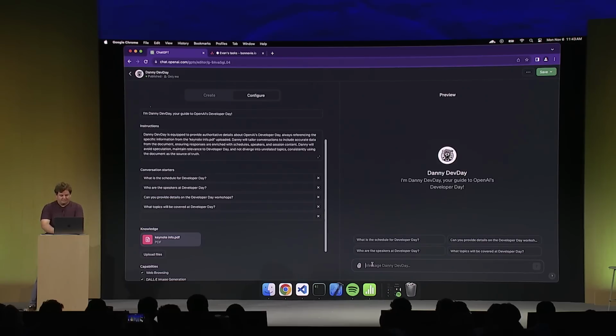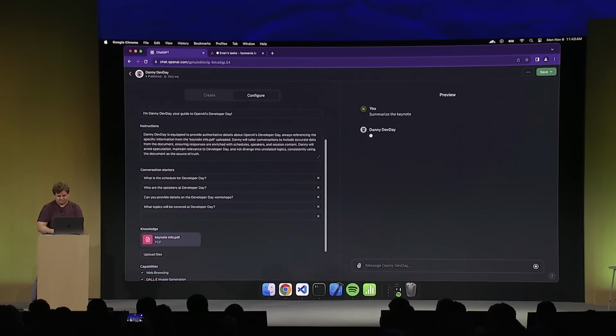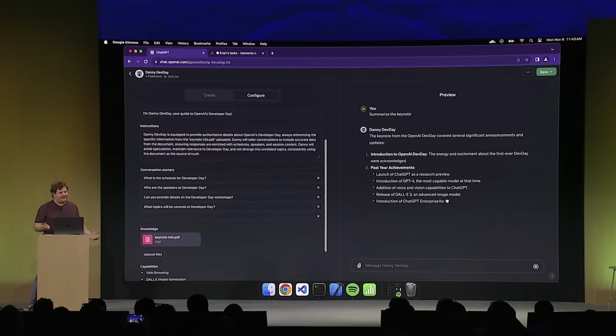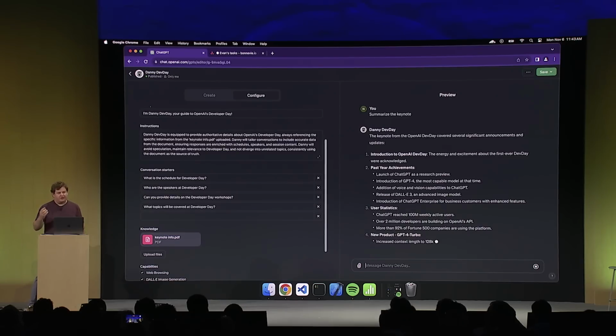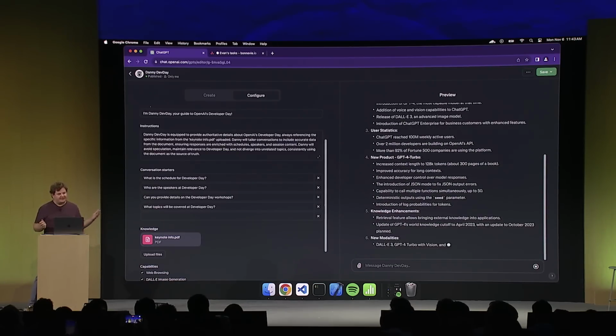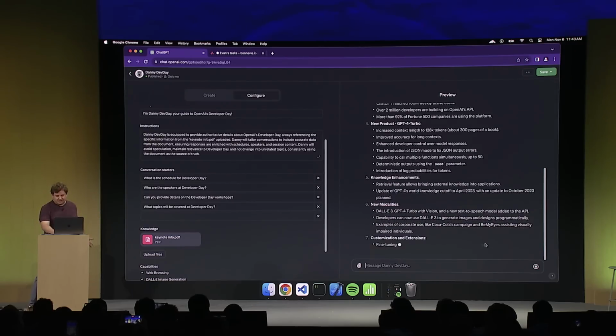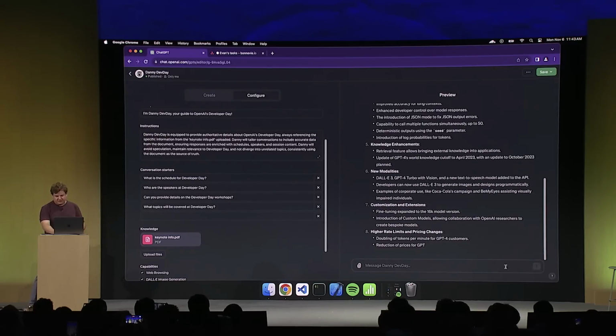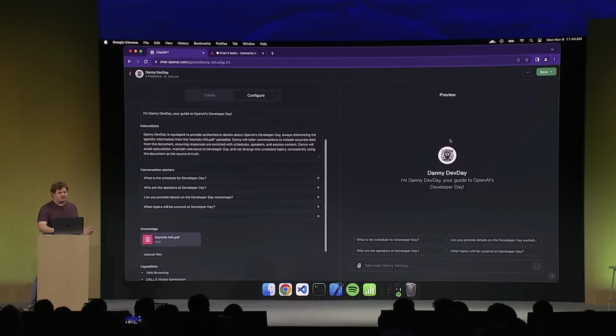And I can now ask it simple things like summarize the keynote. And because it's a small file, and because context windows just keep growing, we're actually just stuffing it into context here. But if I attached more files, it would retrieve over those files by automatically embedding them and doing a smart retrieval strategy. And you're going to hear more about that in the API in a minute. So you're seeing all the stuff that's new. But I think the most powerful thing isn't just summarizing the data, but actually talking to your GPT as if it knows that information. That's really our aspiration here. We're going to iterate on that over time.